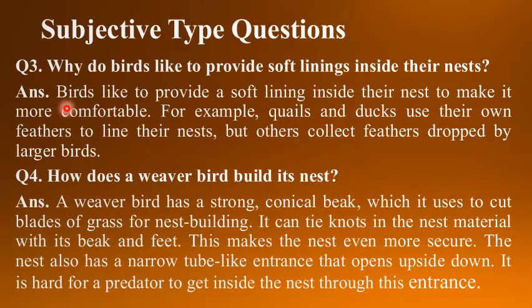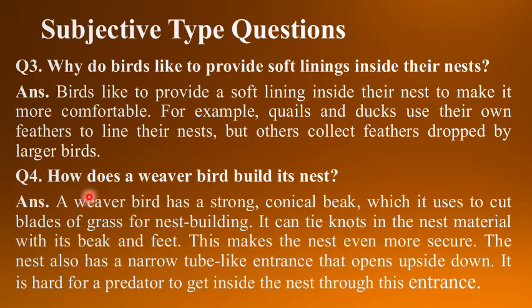Understood? Birds like quails and ducks use their own feathers to line their nest, whereas other birds collect the feathers dropped by other larger birds. Understood? Let's see the answer once again. Birds like to provide a soft lining inside their nest to make it more comfortable. For example, quails and ducks use their own feathers to line their nest, but others collect feathers dropped by larger birds.